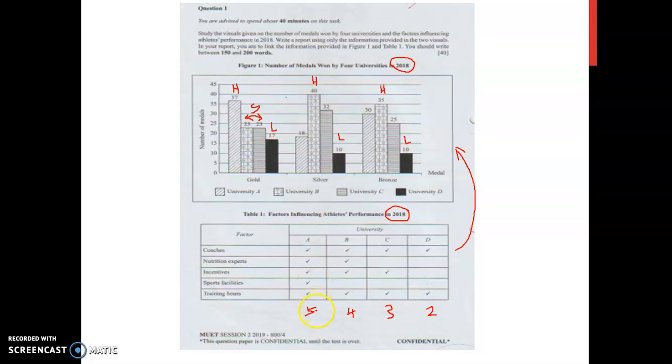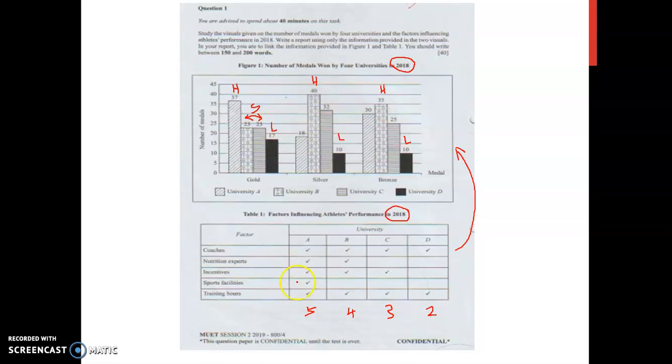So you can see that University A had the most number of factors, and it had the highest number of gold medals won in 2018. So maybe it will sound like this.